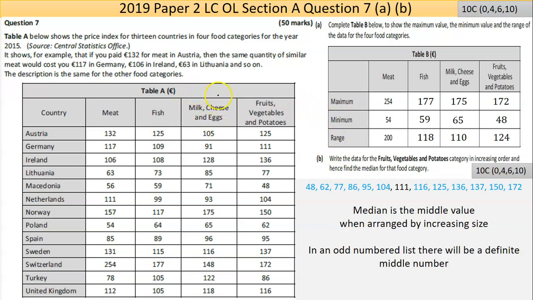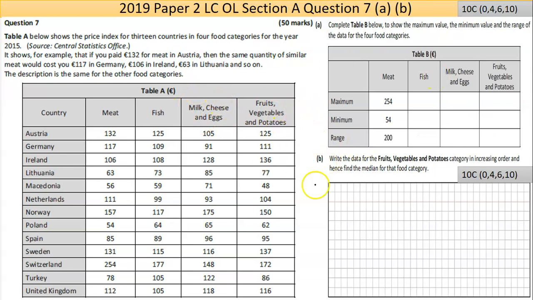I'd suggest just going through this question now. There's a lot of information. It's a fairly long question, for 50 marks. A lot of information here in the table, so it's basically a statistics question. It says Table A below shows the price index for 13 countries in 4 food categories for the year 2015. They've taken that from the CSO, the Central Statistics Office.